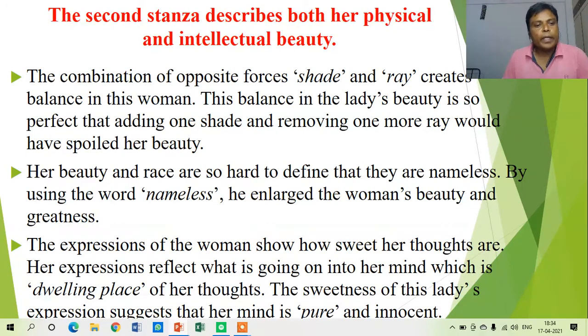And finally, in the second stanza, he says that the expressions of the woman show how sweet her thoughts are. See, the expressions are nothing but the reflection of the thoughts which are going on inside our mind, inside our brain. So he says her expressions are beautiful, they are so sweet, and that is why he says her thoughts are also sweet. So her expressions reflect what is going on in her mind, which is the dwelling place of her thoughts. So the expressions are on the face, but the thoughts are in the mind of that beautiful lady. And as she is beautiful, her thoughts are also beautiful, and her mind is the dwelling place.